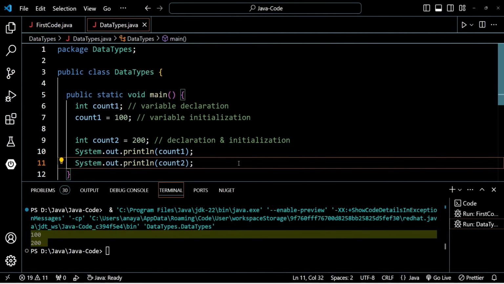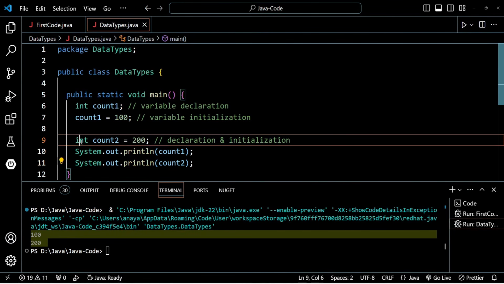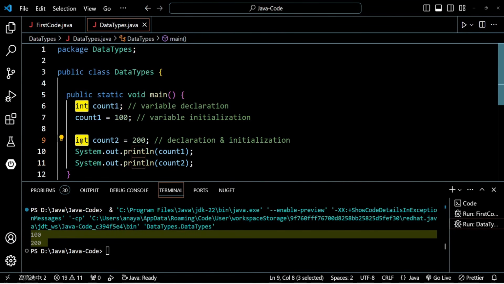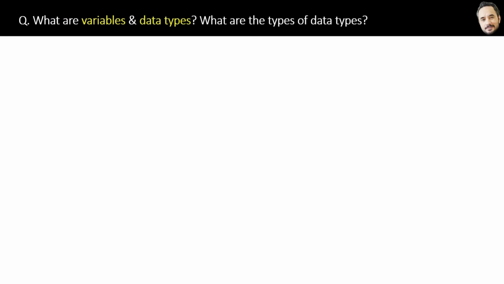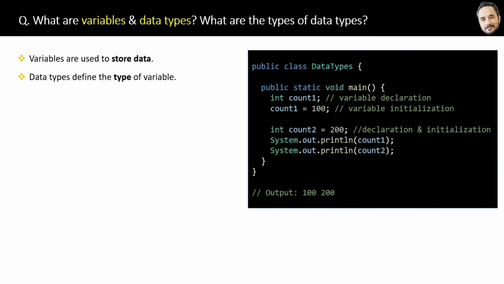Okay, so data, and now what is a data type? These are variables. Now what is a data type? A data type, for example this int, defines the type of the variable. In short, variables and data types together are used to store and handle data in your program. Okay, great. Now the same code and the definition I have printed here in the book itself.